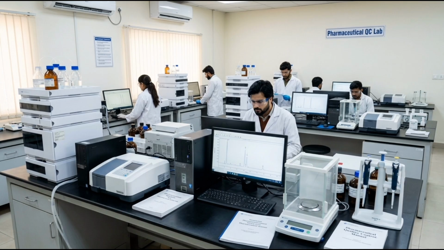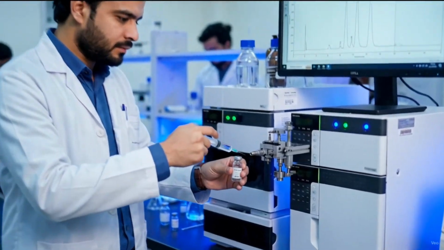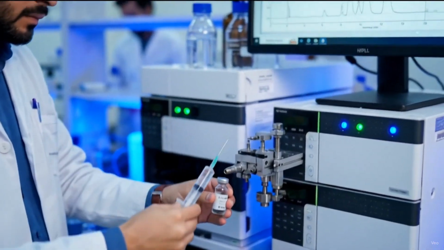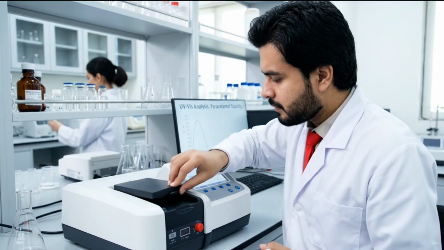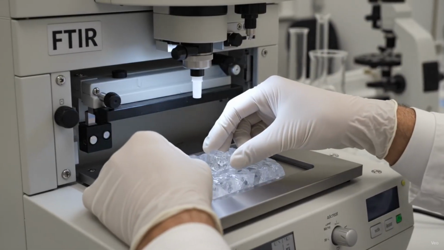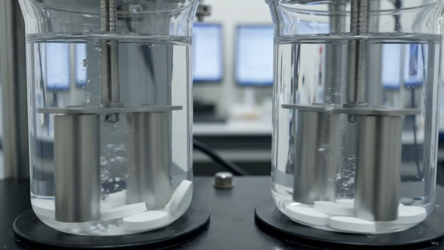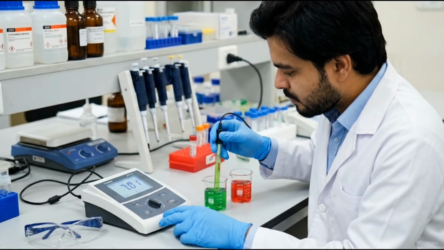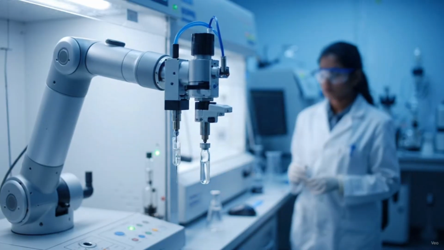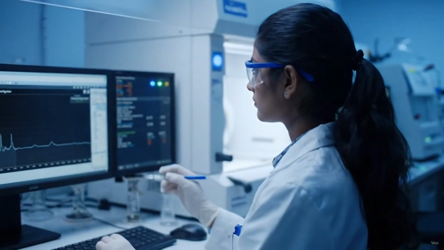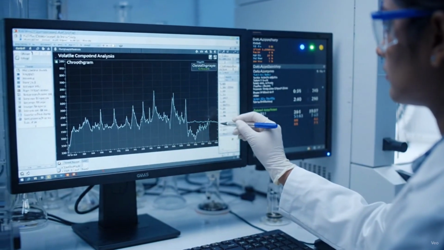QC laboratories use advanced analytical instruments, including HPLC for chemical analysis, UV spectrophotometer for absorbance testing, FTIR for material identification, dissolution testers to evaluate drug release, pH meters for acidity and alkalinity, gas chromatography for volatile compound analysis. Every result is carefully reviewed to confirm product quality.